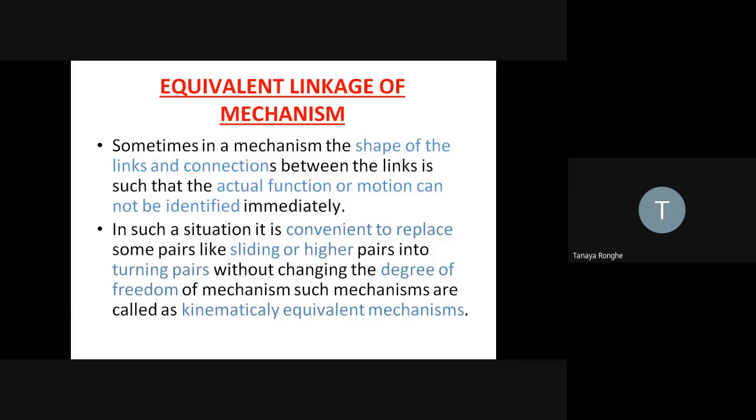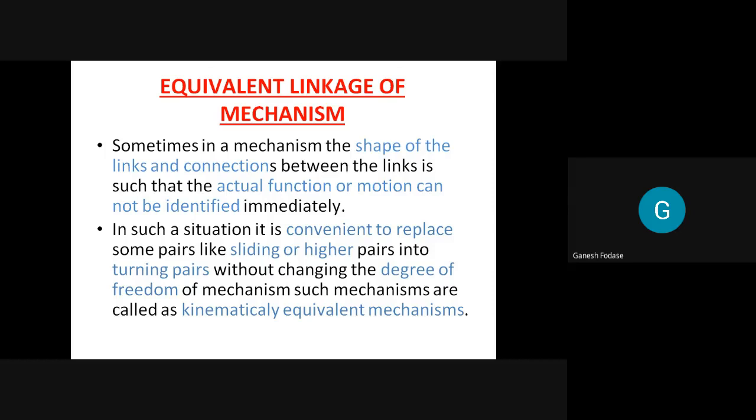In this equivalent mechanism, we will replace sliding pairs by turning pairs in such a way that the degree of freedom of the mechanism will remain the same. Right, that's it. Whenever it is difficult to understand the shape of the links or the connection between the links, and we are not getting its actual function or motion, what we do, as you said, is replace sliding pairs or higher pairs by turning pairs to understand the mechanism easily.